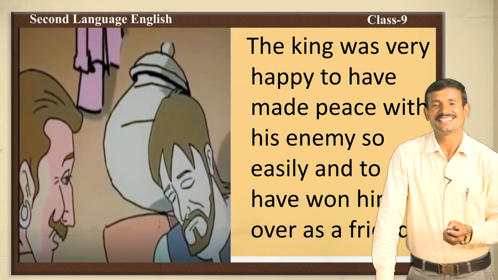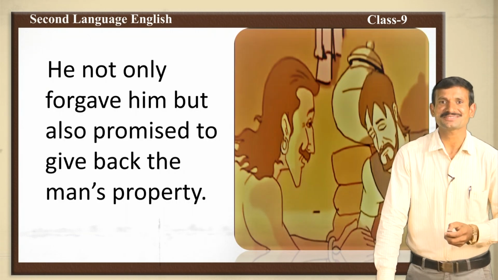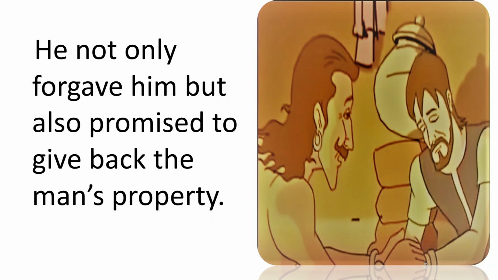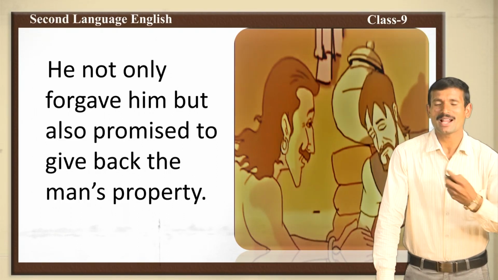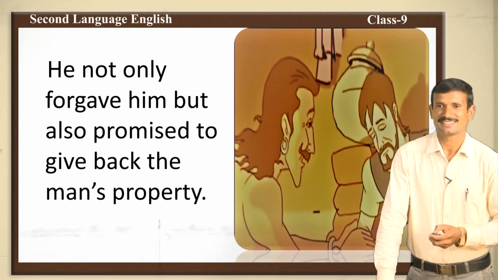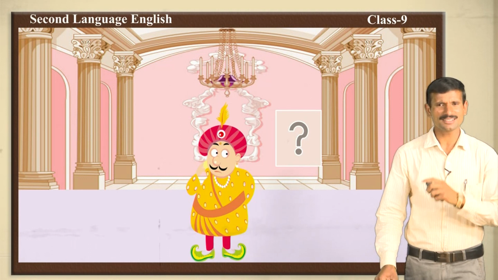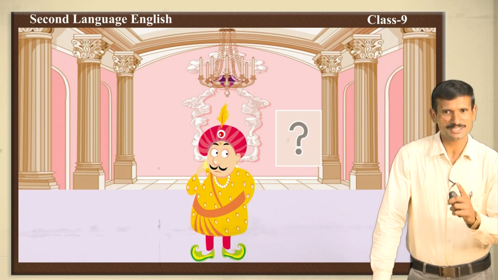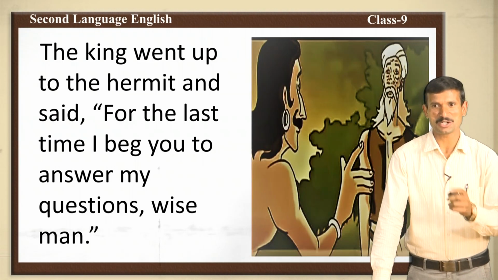Now, the king accepted his forgiveness. Next, he not only forgave him, but also promised to give back the man's property. The king became very happy. Now he is ready to give back his property. Now, think about this. Did the king get the answer for his questions? No. Now let us check what will happen.